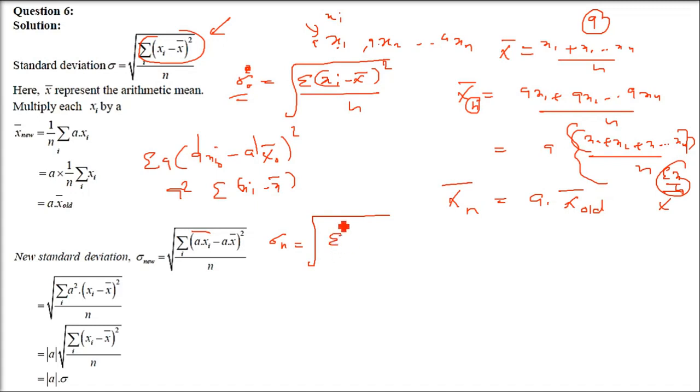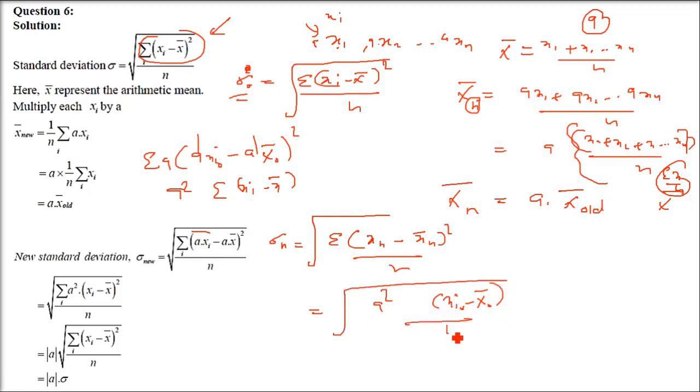So I can write this whole term as x new minus x bar new. And x new is what? A square, xi minus x bar. I just told you, a square I have taken as a constant because it is inside the square. Xi minus x bar, this is the old form, and divided by n, and this all is under root.